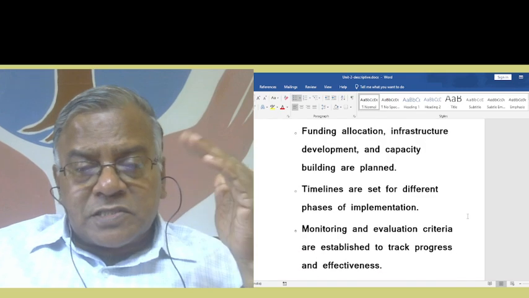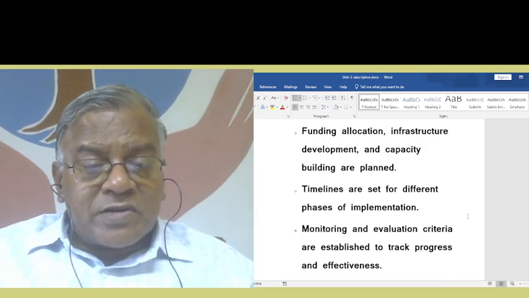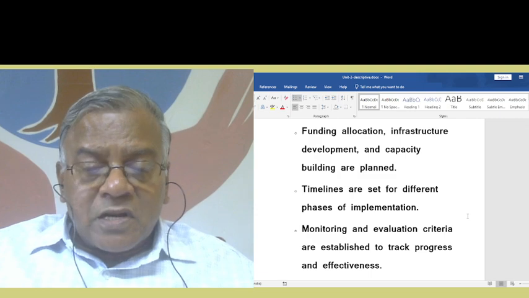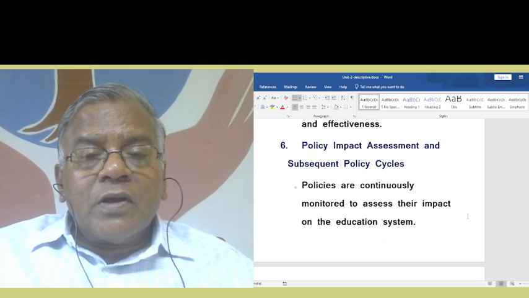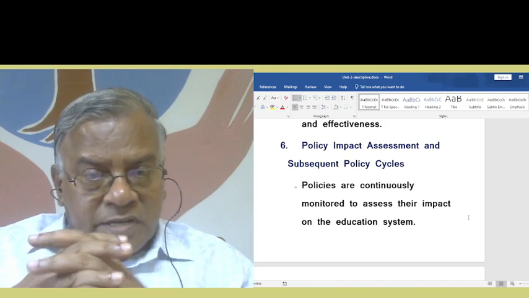Then timelines are set for different phases of implementation. Monitoring and evaluation criteria are established to track progress and effectiveness. Then policy impact assessment and subsequent policy cycles.